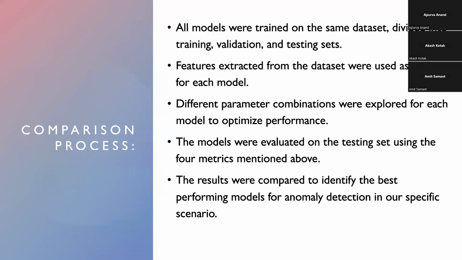Now, the comparison process which we use with all these models is that all the models were trained on the same dataset, divided into training, validation, and testing sets. Then features were extracted from the datasets and used as input for each model. Here, feature extraction and normalization of the dataset took place. Then different parameter combinations were explored for each model to optimize performance. Like we wanted the best accuracy and recall values so that we can get the best result.